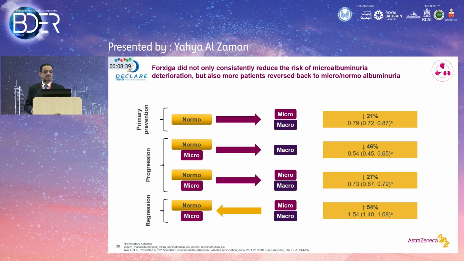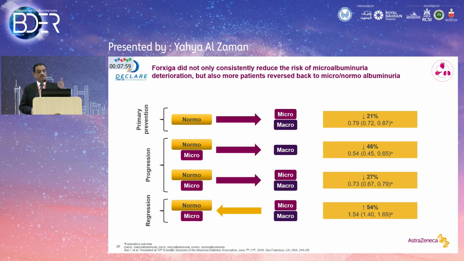here, the Forxiga, the DAPA, can reduce new onset microalbuminuria by 21%. Even if this patient was already microalbuminuric, as we said, 25% of patients at the time of diagnosis have microalbuminuria. Can you do something about it? Yes, you can prevent the progression into macroalbuminuria by 46%, which is great. Assume even in the worst scenario, this patient already has macroalbuminuria from the beginning, or developed macroalbuminuria by time, you can have 54% regression of this macroalbuminuria.